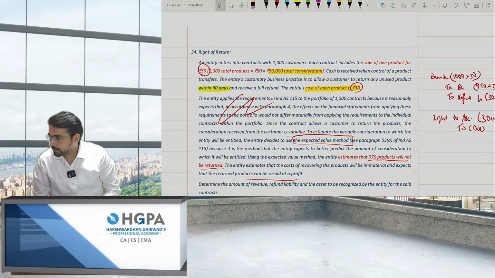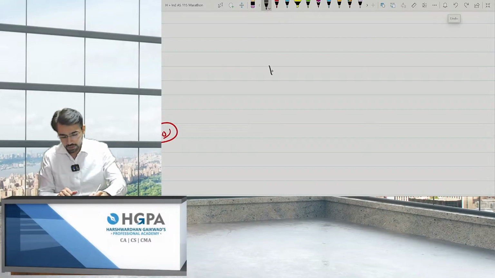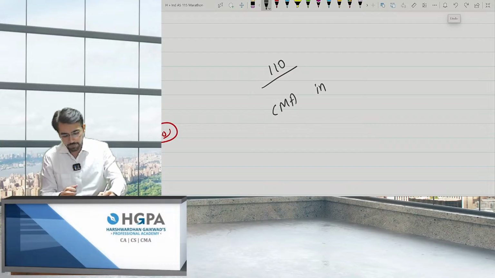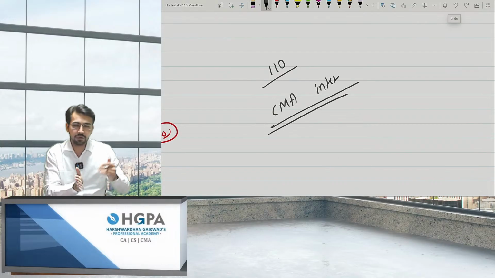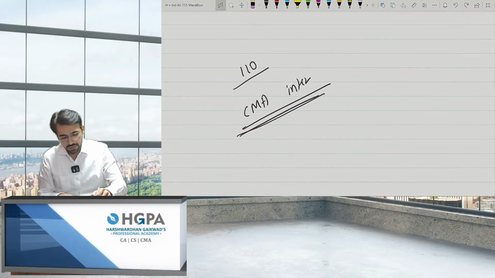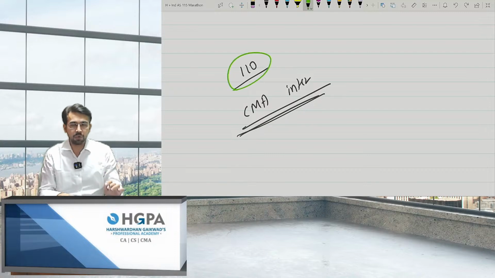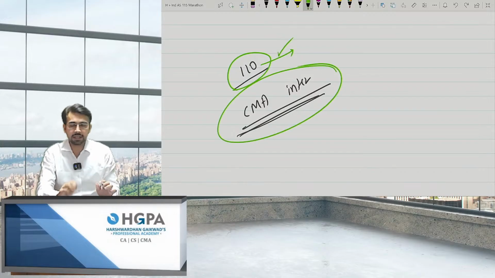As for 110, actually I wanted to take 110 also, but for the next 4 days my commitments are for CMA Inter. For the next 4 days, I have marathons for Group 2 accounts and costing, and again for Group 1 accounts and costing. So what I'll do is I'll just try to record and then upload 110. No, I'm not committing to it right now, but I'll obviously try my best to record it in these 4 days itself and upload it directly. I'll not be taking it live, but I'll be uploading it. If I get time, I'll surely upload it.